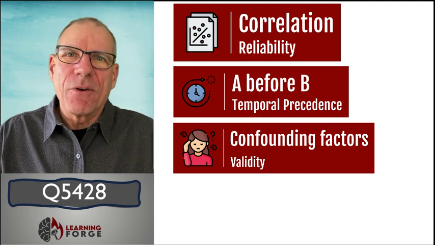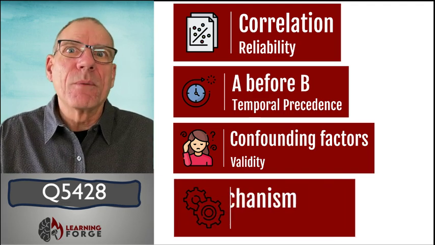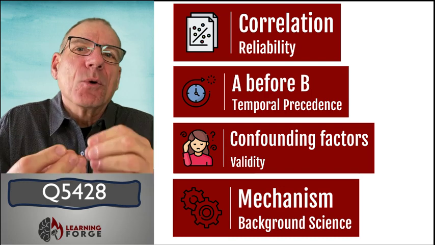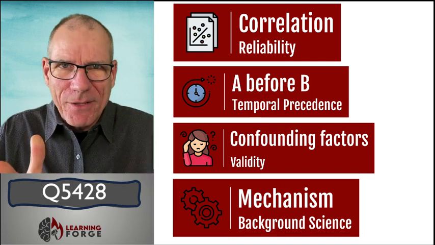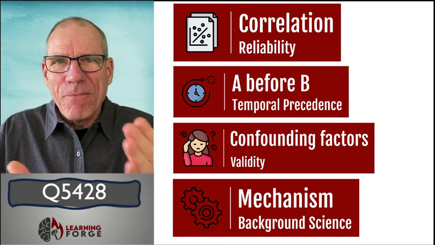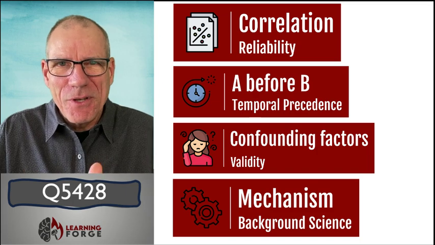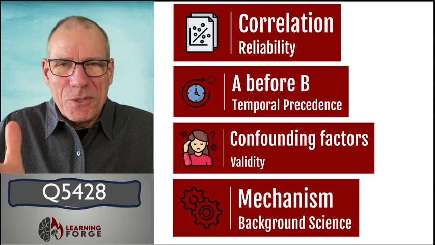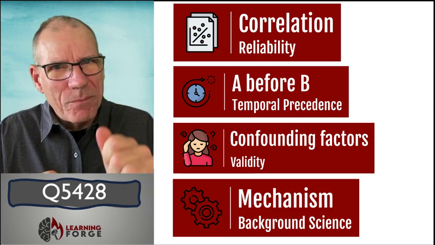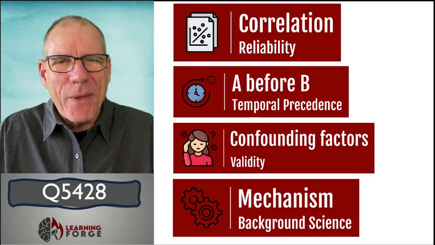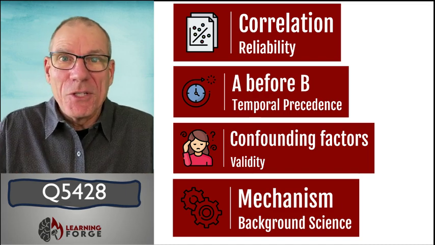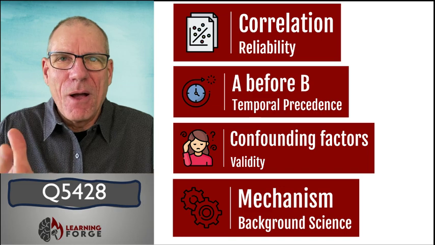And the last criterion is we need to establish some kind of credible mechanism. How is it that A could cause B? And for decades, the tobacco companies fought back hard against the medical scientists who were showing that smoking causes cancer, and they said, but you haven't shown a credible mechanism yet. And eventually, of course, when we understood more about cell biology, we were able to show the mechanism by which